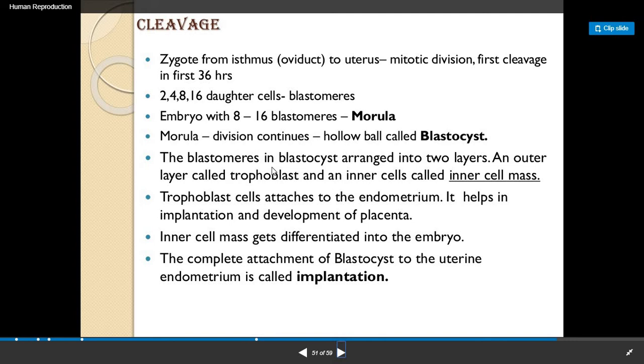The blastomeres in the blastocyst are arranged in two layers: the outer layer is called the trophoblast, and the inner cell mass is known as the inner cell mass. Trophoblast cells attach to the endometrium. This helps in implantation and development of the placenta. The inner cell mass gets differentiated into the embryo. The complete attachment of the blastocyst to the uterine endometrium is called implantation.